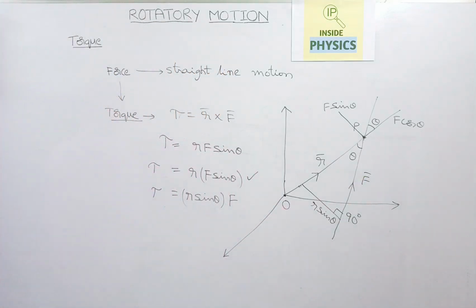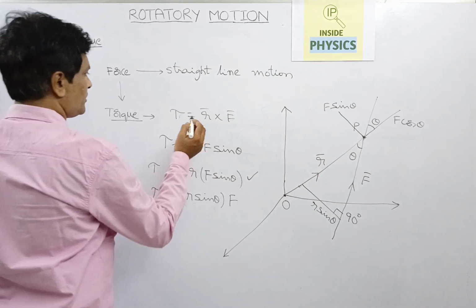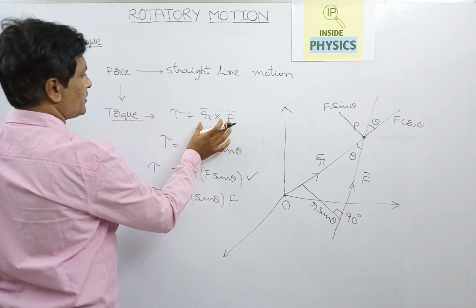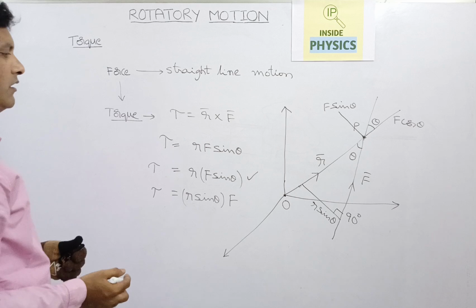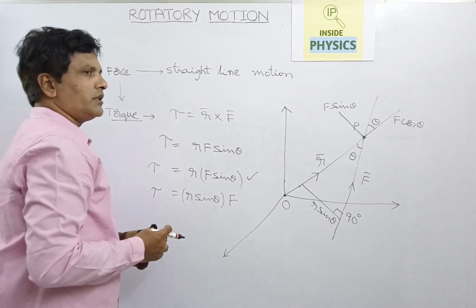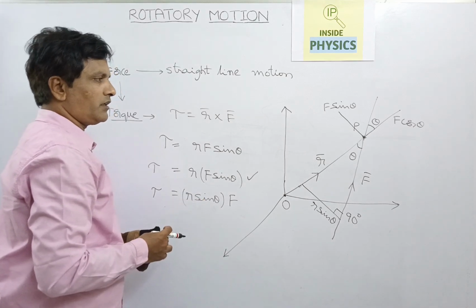So in this way we can define the torque, and torque is a vector. We always say force is a vector and this is a position vector, so the cross product of two vectors is always a vector. So we can say torque is also a vector. What is the direction of the torque?